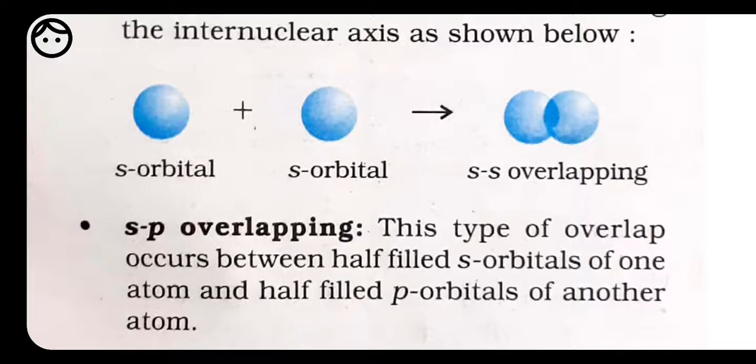Here for hydrogen we have only an s orbital, because the electronic configuration of hydrogen is 1s1. For fluorine, the configuration is 1s2, 2s2 and 2p5, because the atomic number of fluorine is 9.